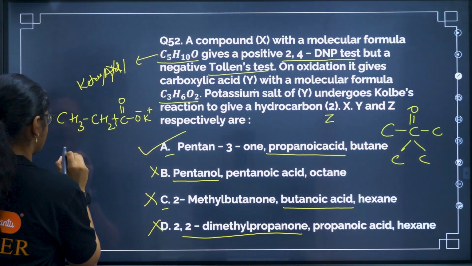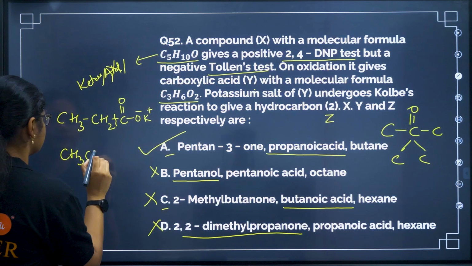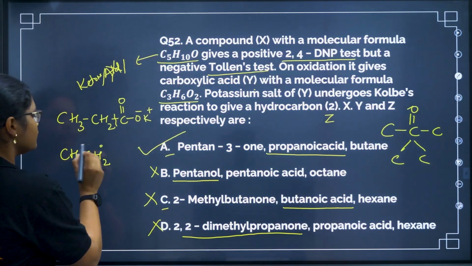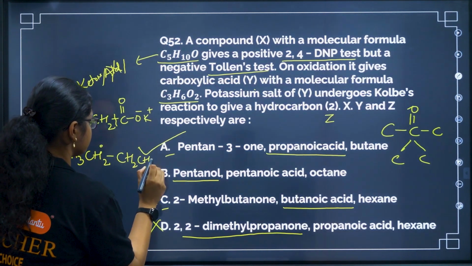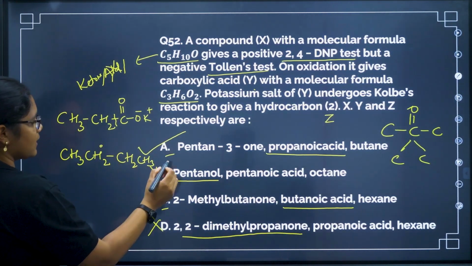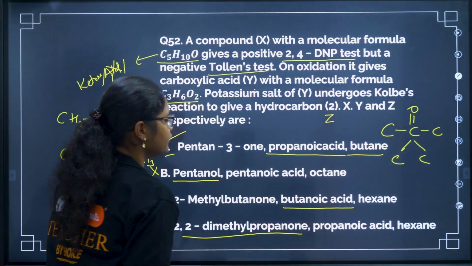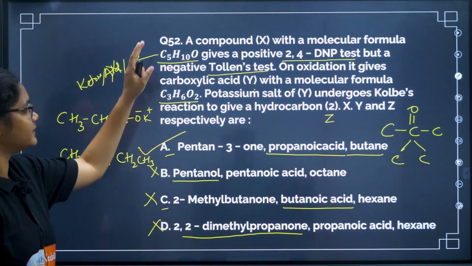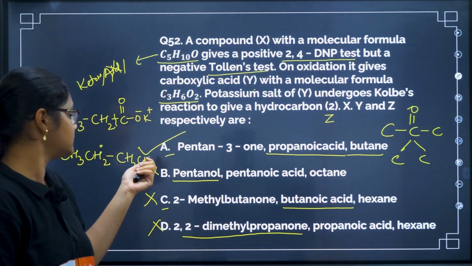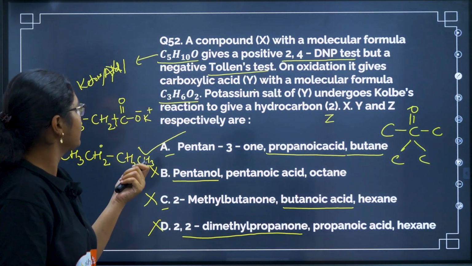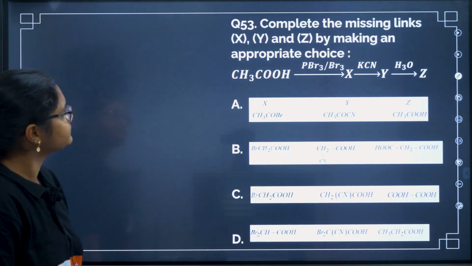So we will get a radical here, CH3CH2 dot, right? Two such radicals will react to give you CH3CH2CH2CH3. So we will get the compound butane, right? Even if you do not know the reaction, by reading the statements we can easily guess that the answer is option A. Okay, next let us go to the next question.